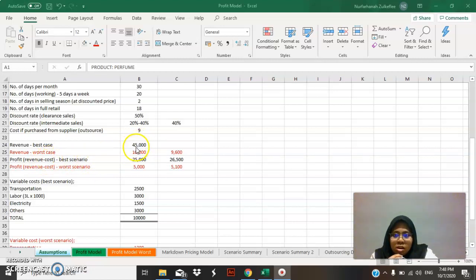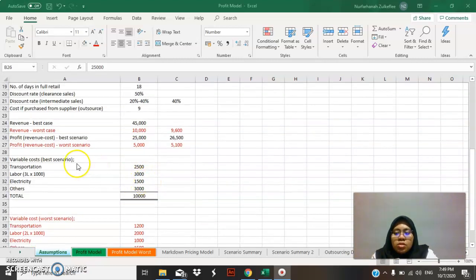For the profit, after I subtract the cost from the revenue, I assume to get 25,000. For the worst scenario, I only assume that I can get a profit of 5,000.